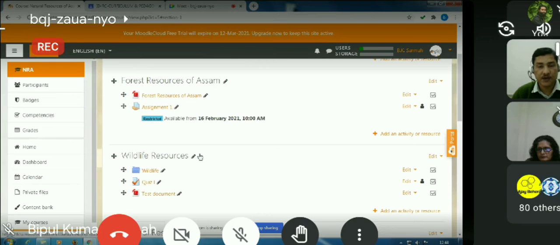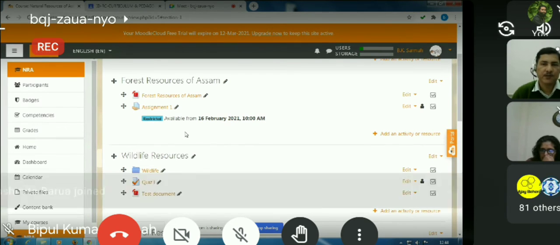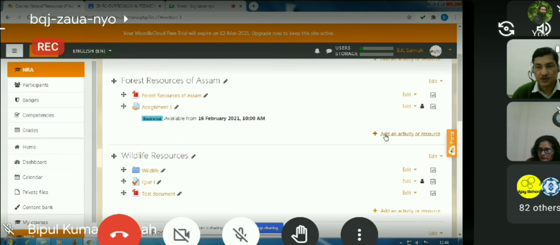So in this way, you can upload a file. Okay. There are other options also. You can in fact drag and drop a file. If I have a file in one of the repositories in my computer, I can simply drag the file and drop it into a particular place under a particular topic. So it is also possible. In this way, we can add resources.